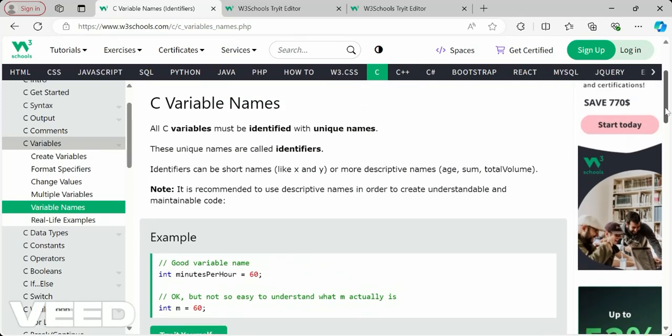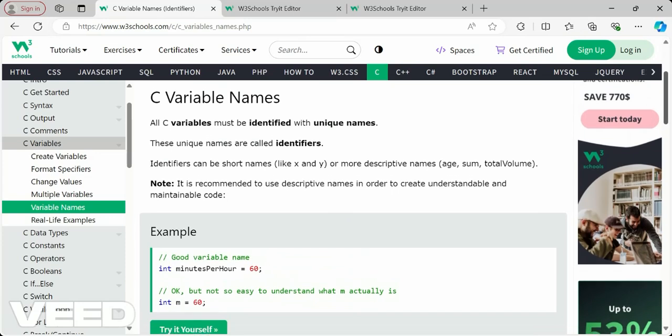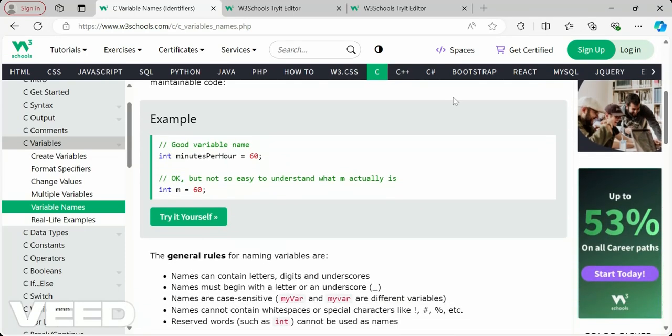The unique name of a variable is what we call an identifier. Here you see a good variable name, like int minutesPerHour, which is 60. Now you understand that 60 is a value, but you never know that it is minutes per hour from the point of view of the person who has written this code. It is not easy to understand what m actually is. The person who wrote m knows it is minutes per hour, but you will never understand what m is.